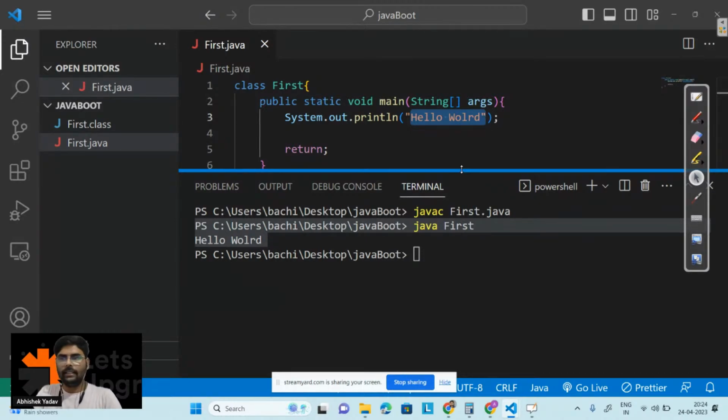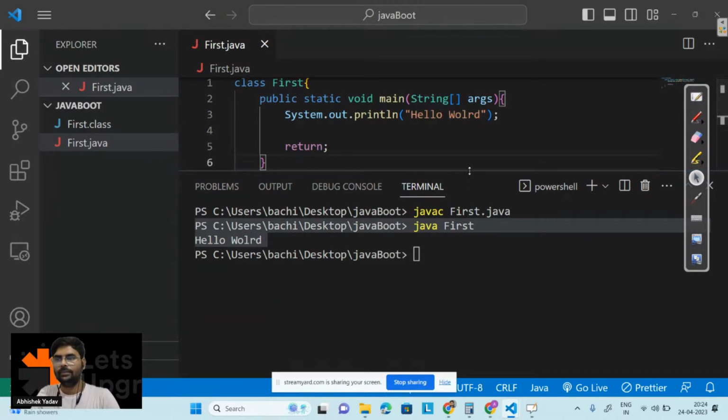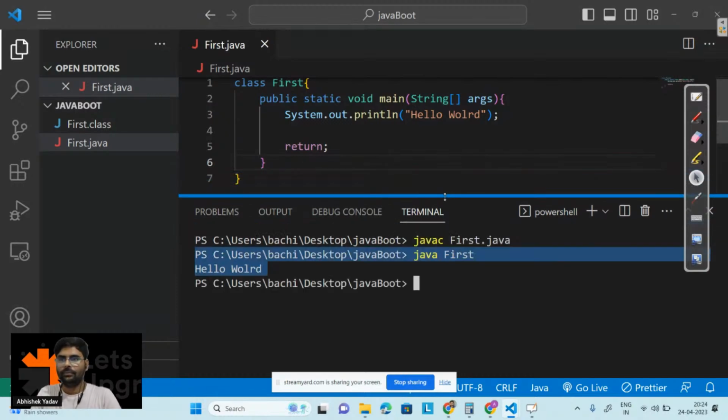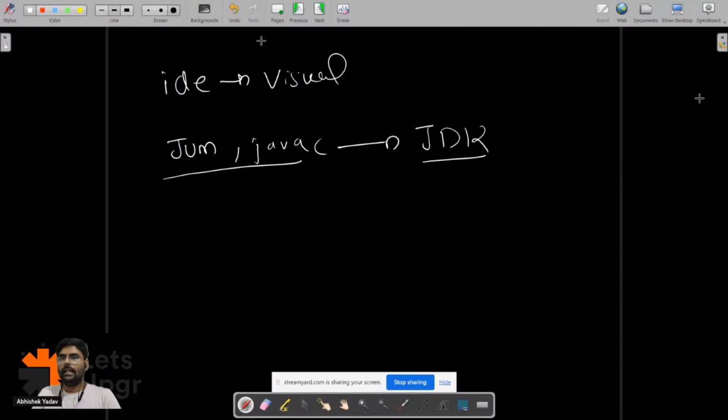So guys, till this point, anyone has any doubt? Please write in the chat. Anyone from the audience, anything you are not able to understand till this point, please write in the chat. So guys, why we have installed JDK? Anyone from the audience, why we have installed JDK? What is the JDK?